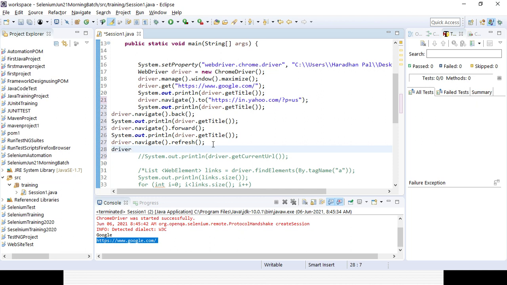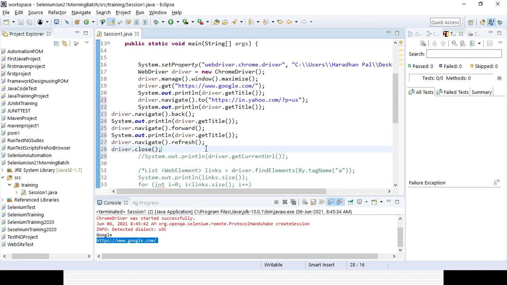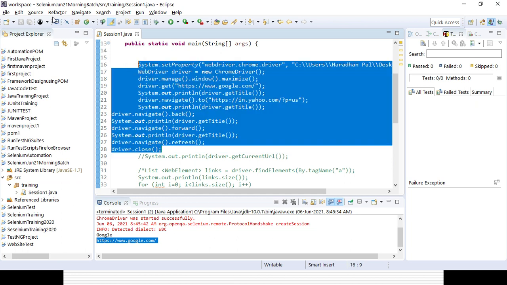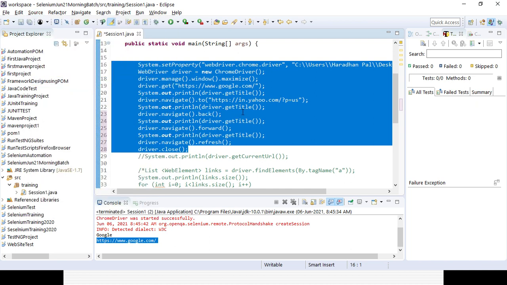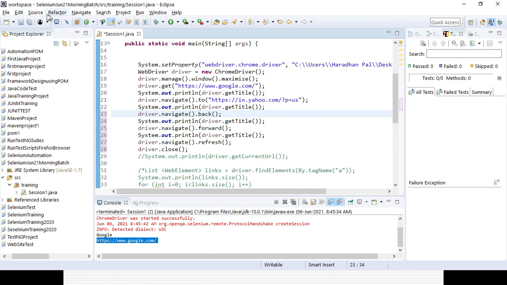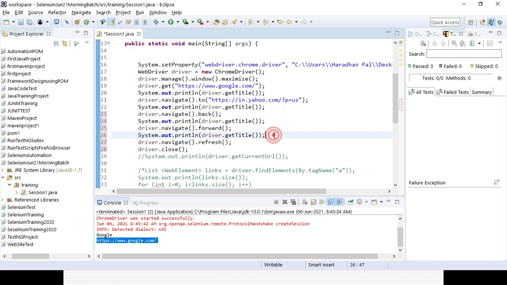Driver dot close. So the driver will be closed. Whatever driver has been opened, it will be closed. So that is the operation you are performing, right? If you want alignment, just click on the source button. There is a format option. The code will be formatted. Select the code and click on the format option. It will be formatted automatically.